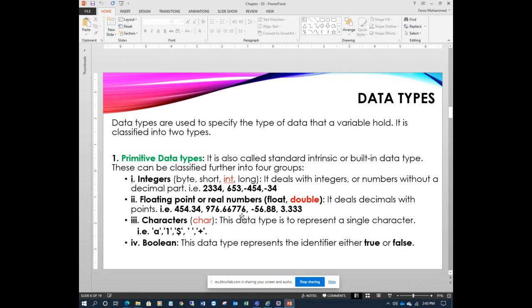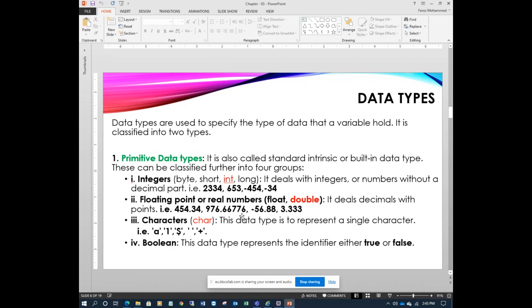These can be further classified into four groups, right? These are very, very important. The first one is the integer data type, which is what we mostly use. Second is floating point or real number data type. Third is character data type, and fourth is Boolean data type. Besides, we have many other data types, but these are the basics of primitive data types, useful for building simple Java programs. So let's see what integer data types are.